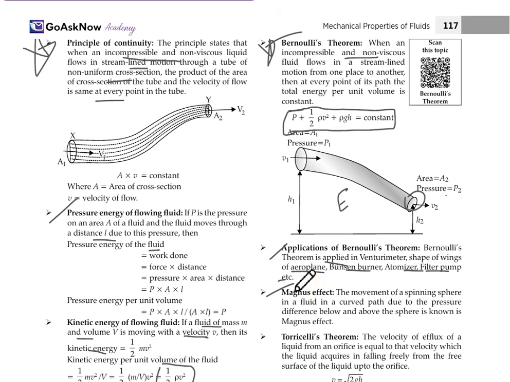Also, the Magnus effect. The movement of a spinning sphere in a fluid along a curved path, due to the pressure difference below and above the sphere, is known as the Magnus effect. It is just the difference of pressure above and below the sphere that is known as the Magnus effect.